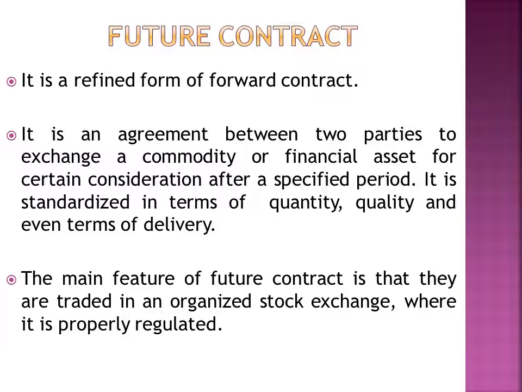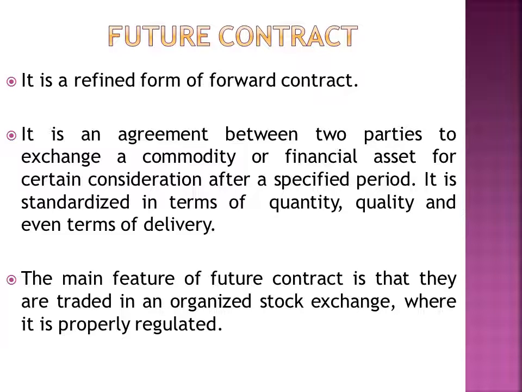That is, it is an agreement between two parties to exchange a commodity or financial asset for certain consideration after a specified period. It is standardized in terms of quantity, quality, and even terms of delivery. I have already discussed that future contract is a standardized contract. There is a standard fixed for quantity, quality, and even the terms of delivery.